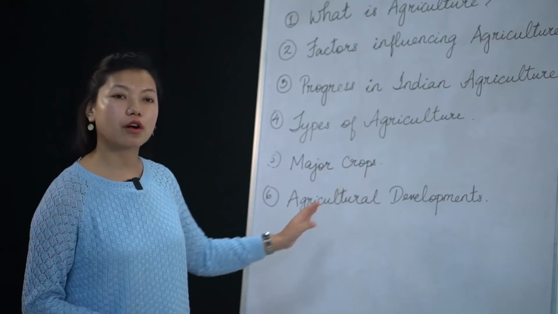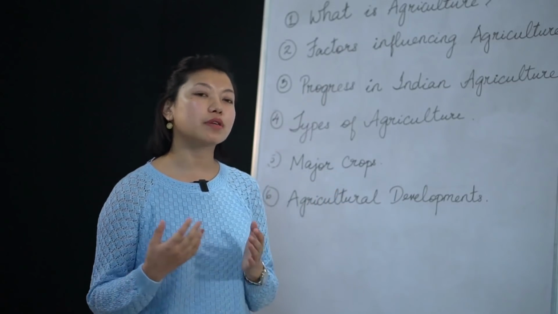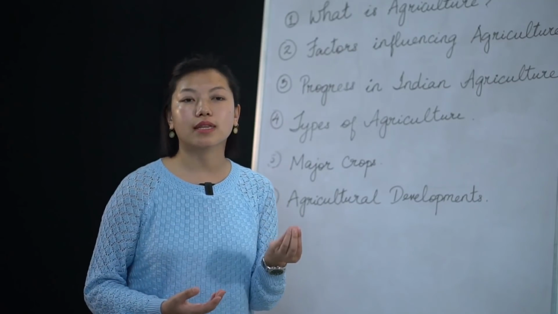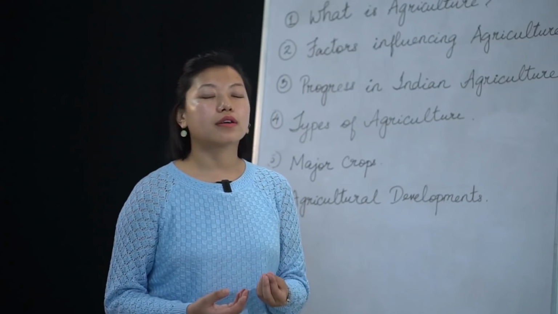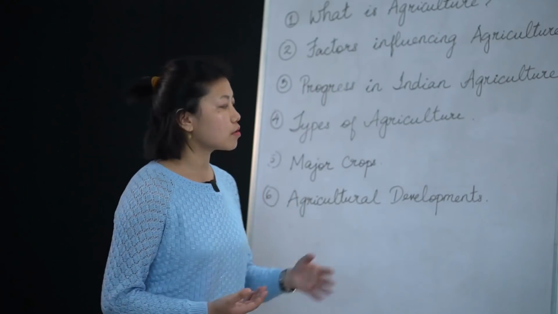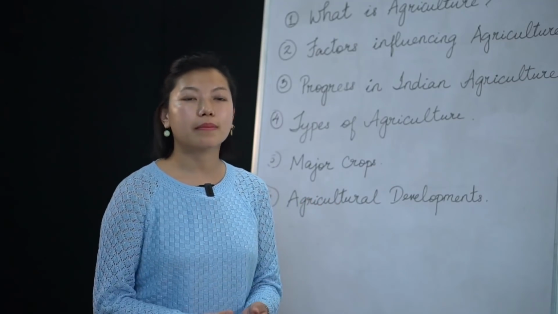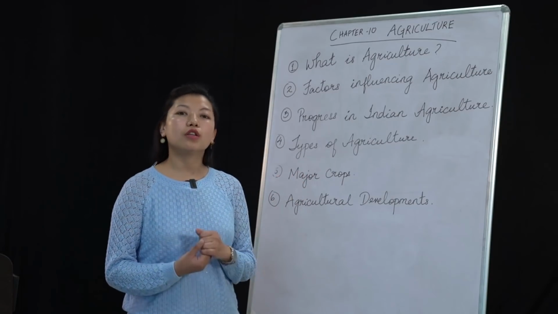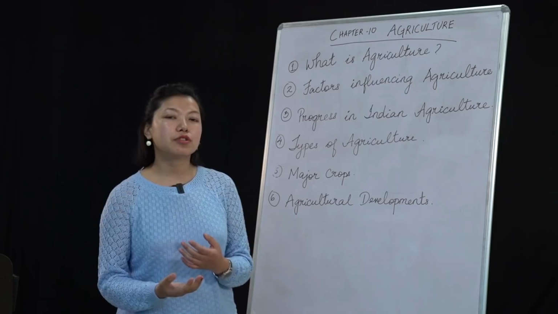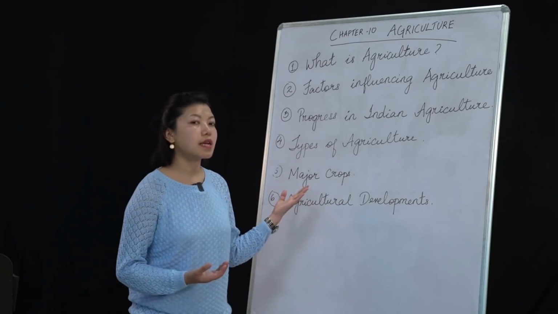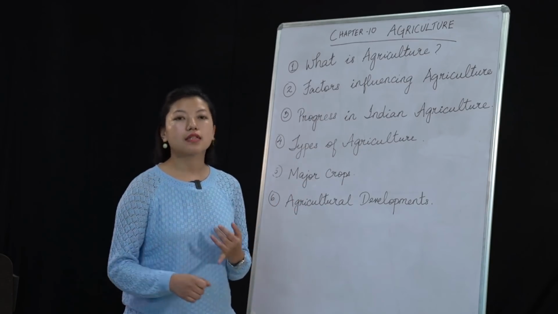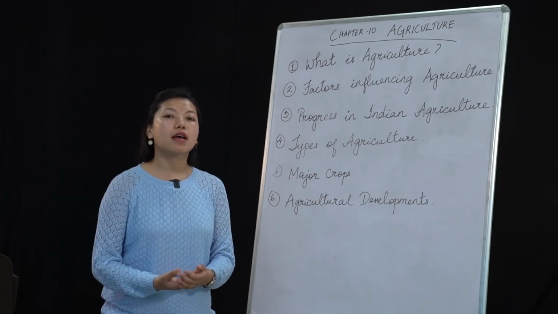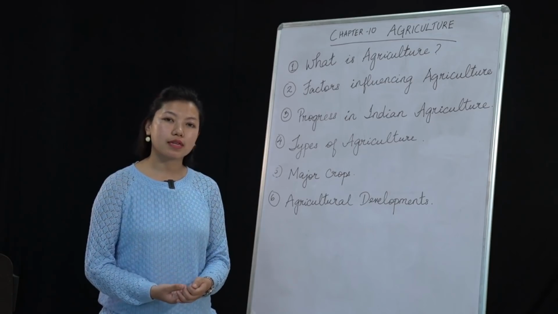Coming to the major crops again, like cotton. Cotton can be grown only in black soil. So when you try to plant cotton in other types of soil, like alluvial soil or loamy soil, it wouldn't grow well. Cotton mainly grows in black soils, and the same goes for rice. Rice is mostly grown in loamy soil. So the plantation of these major crops relies on the climate and the temperature, and we should also see that proper soil and proper weather conditions are suitable for these crops.